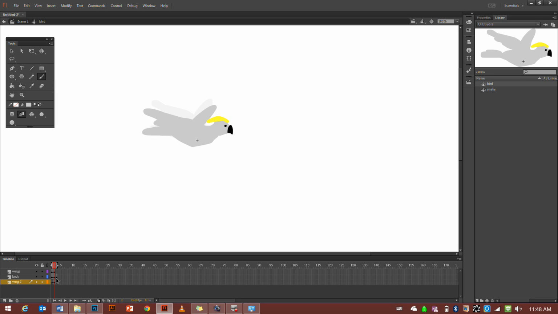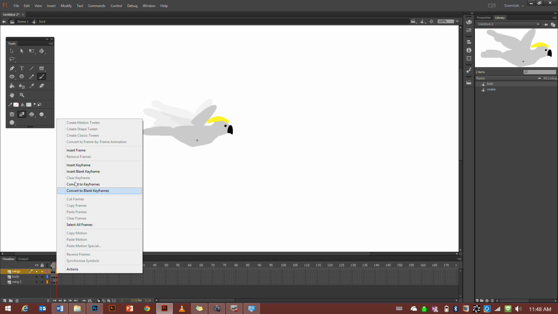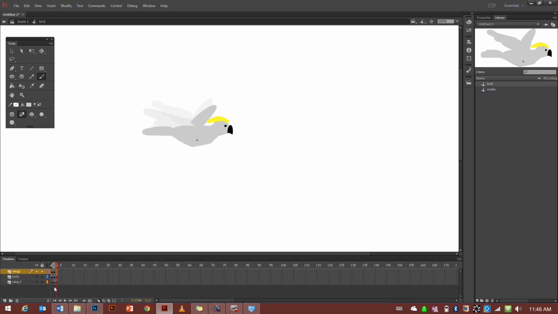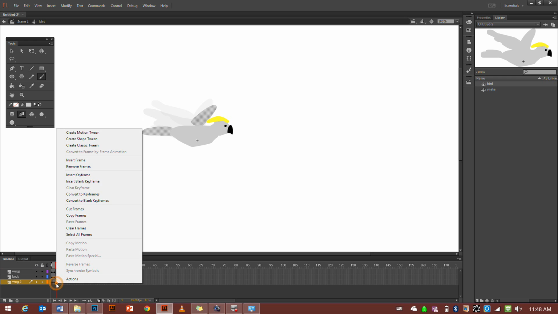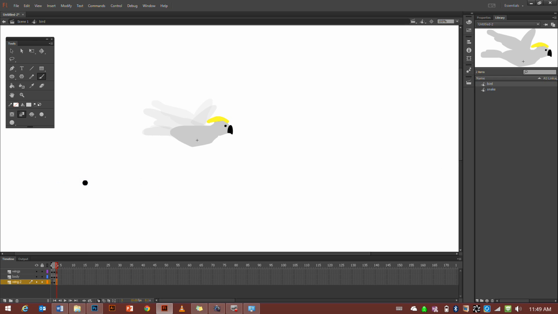Okay, so then we want to insert another blank keyframe here. Insert blank keyframe here. So that's that one, that's this one here, and now we have to paint on both wing layers. So the first one we want to be just below. We want our tail again. Now you could put the tail as part of the body so you didn't need to draw it each time as well.